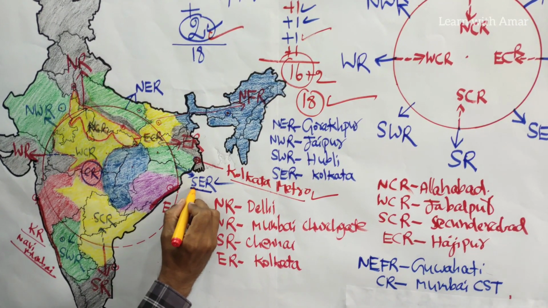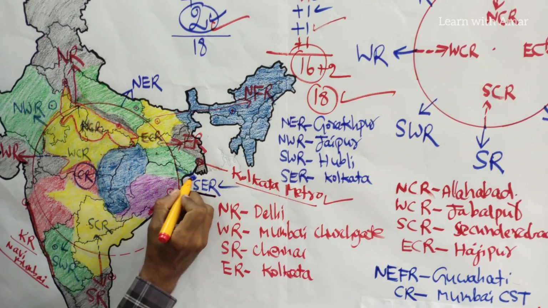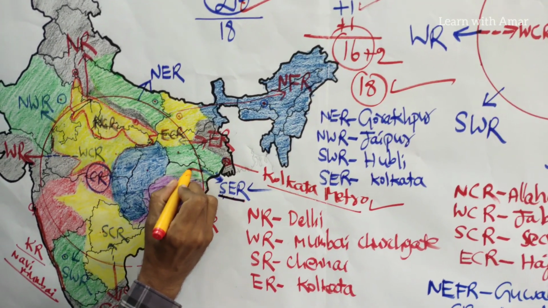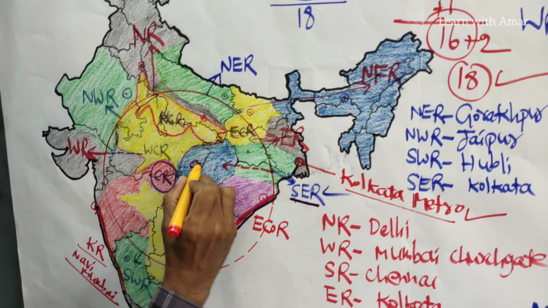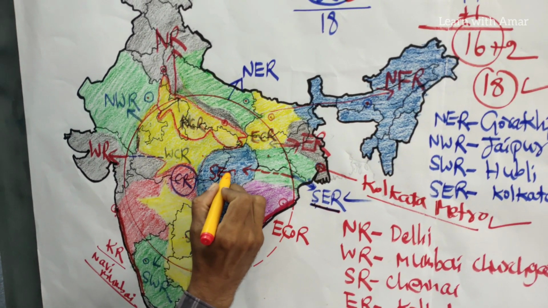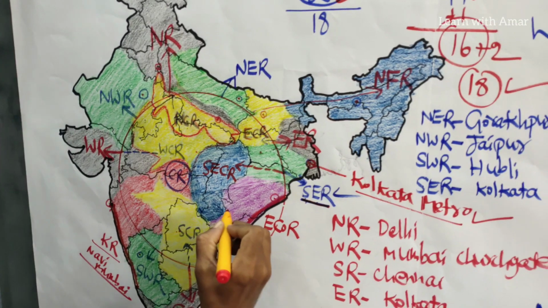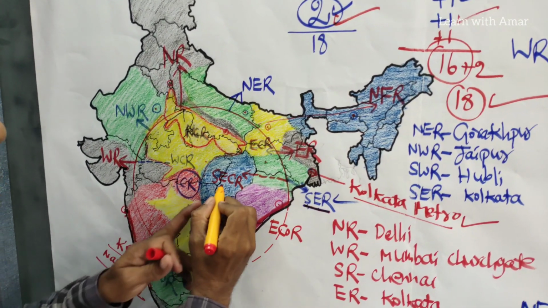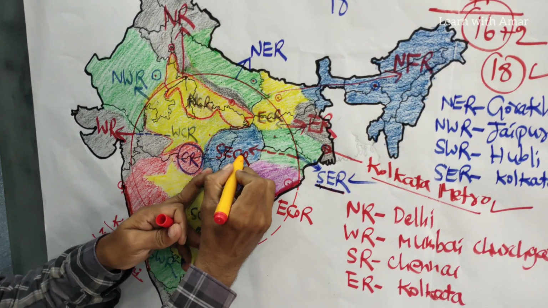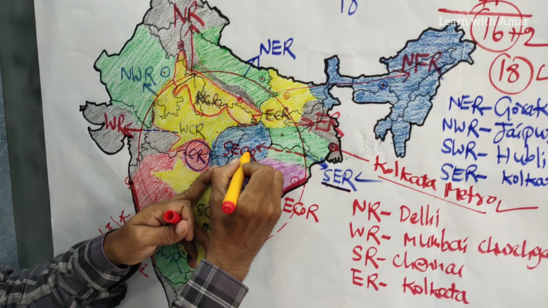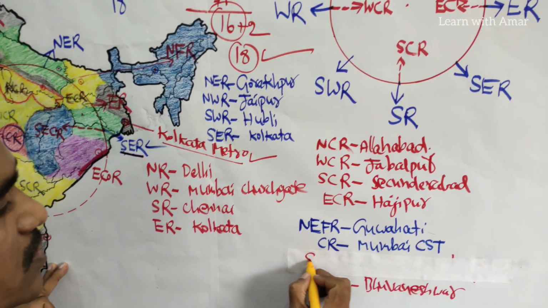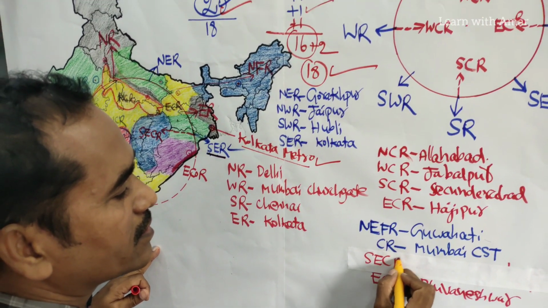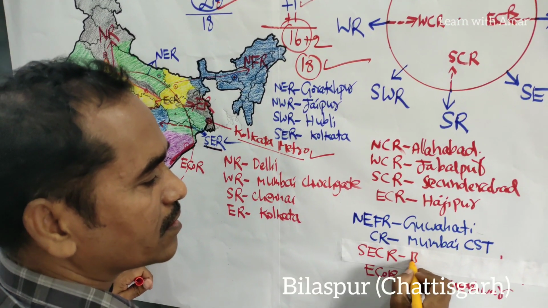It is South Eastern Railways. By extending towards the center like this, we get South East Central Railways. The headquarters of South East Central Railways is here, this one. Let's say it is Bilaspur. It's right here. South East Central Railways, the headquarters is Bilaspur.